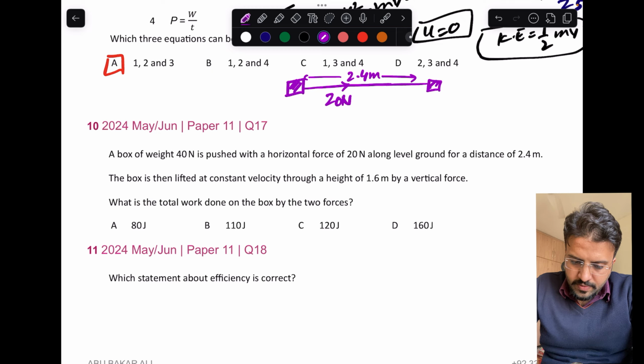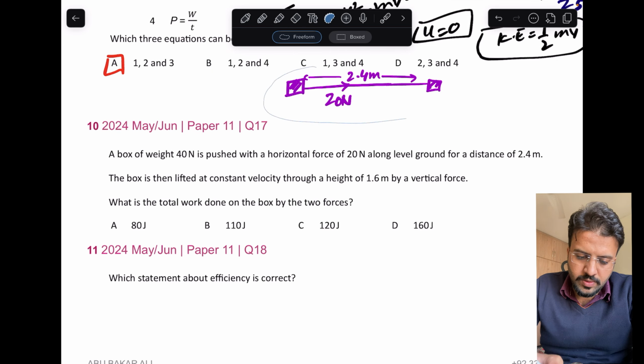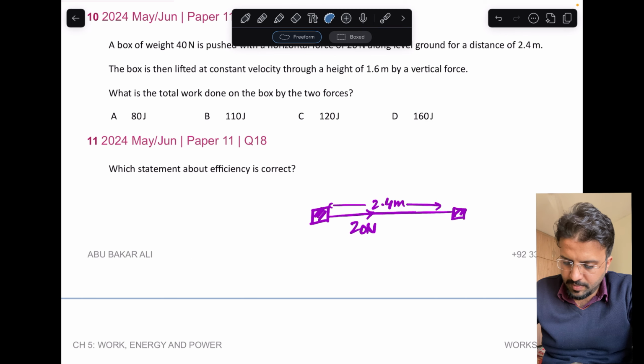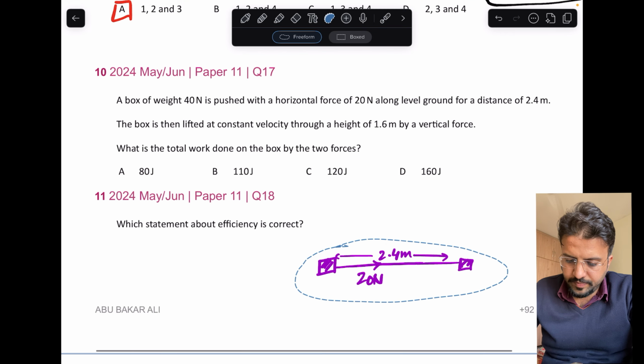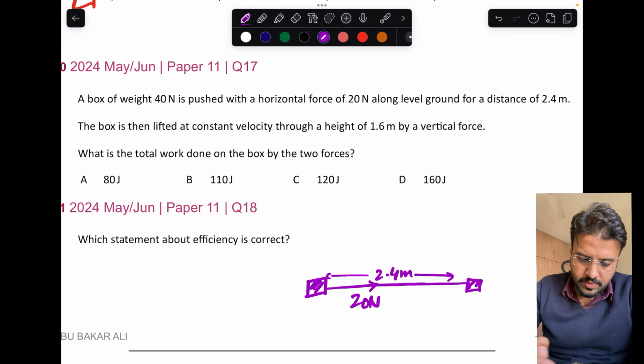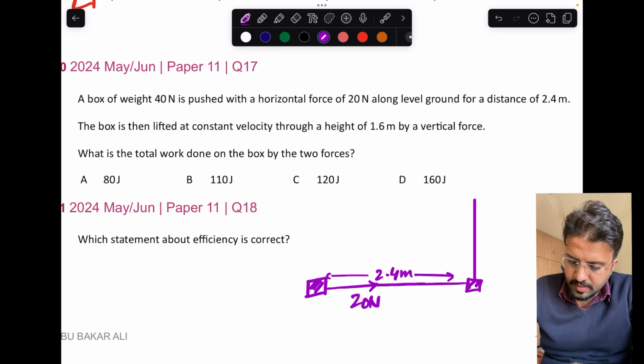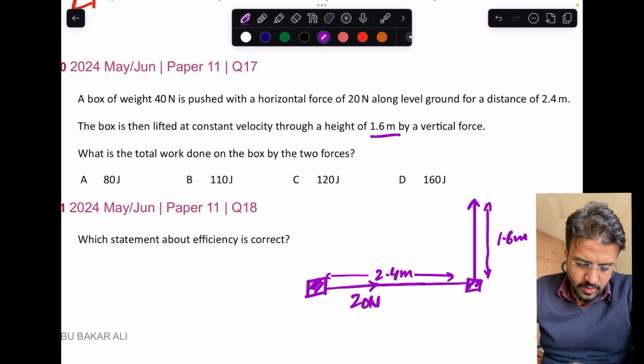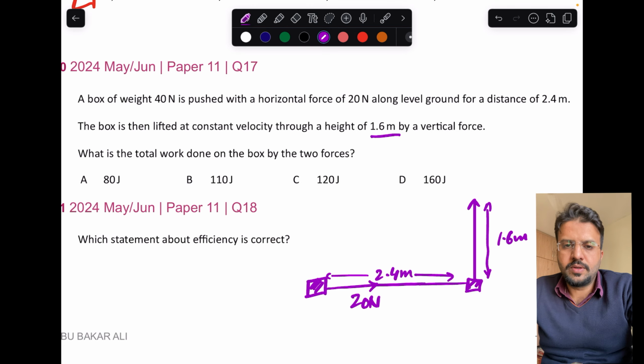Okay, when it reaches this point, the box is then lifted at constant velocity through a height of 1.6. So now you have to lift this thing. So let me make it here. Okay, so what we are going to do, you are going to lift this thing. At how much height? 1.6 meter height vertically. What is the work done on the box by the two forces?